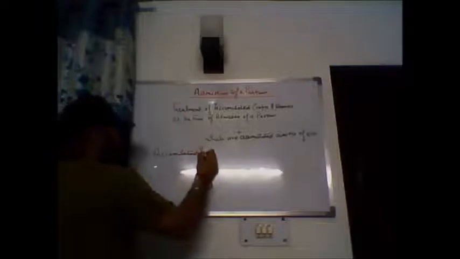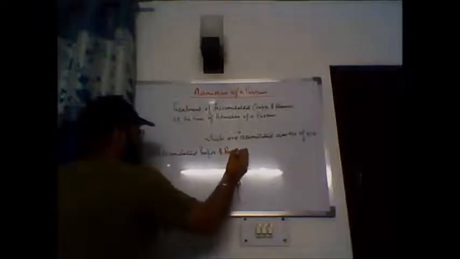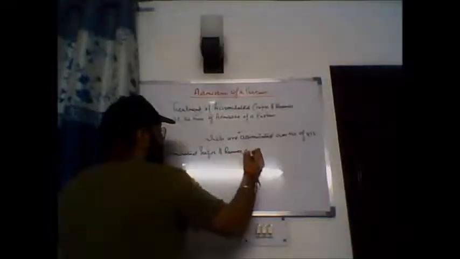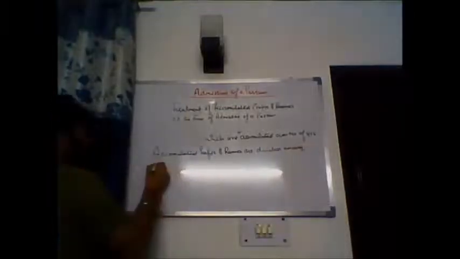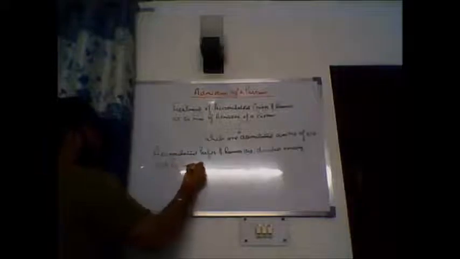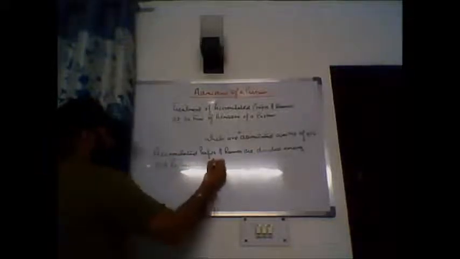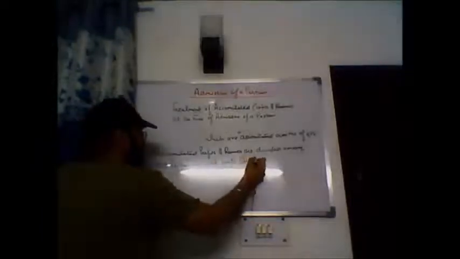Accumulated profits and reserves are divided among old partners in the old profit sharing ratio.